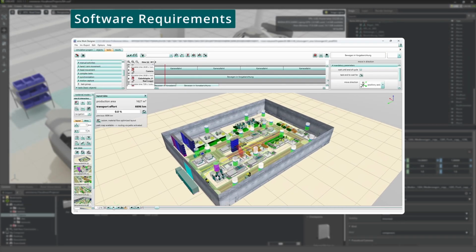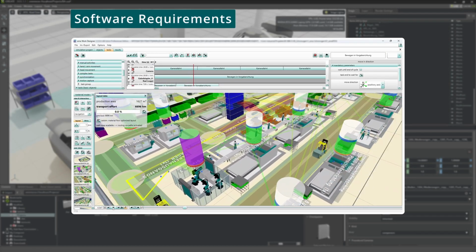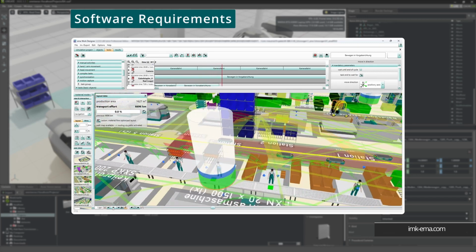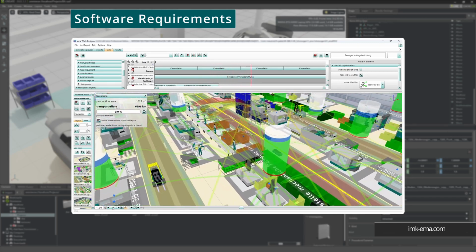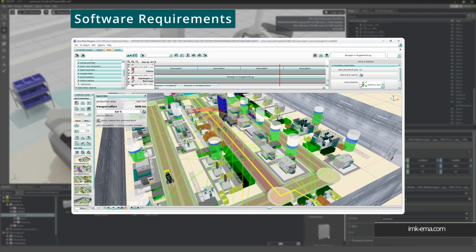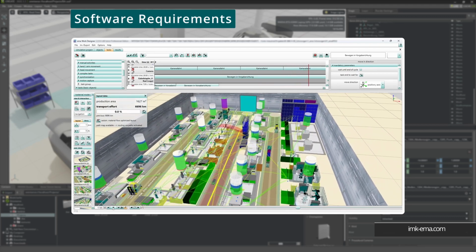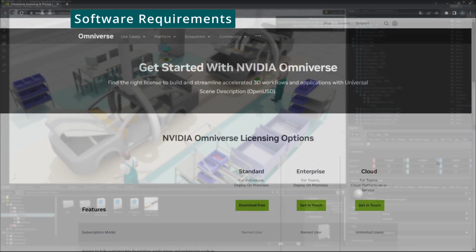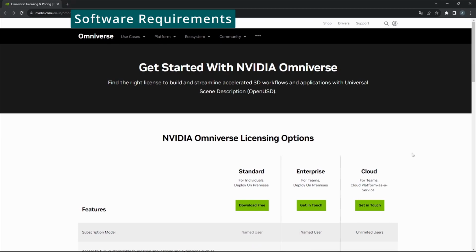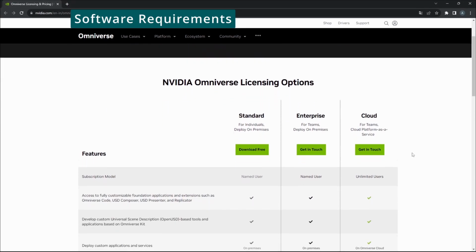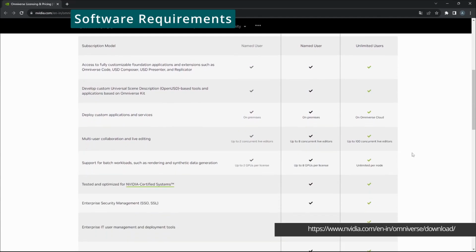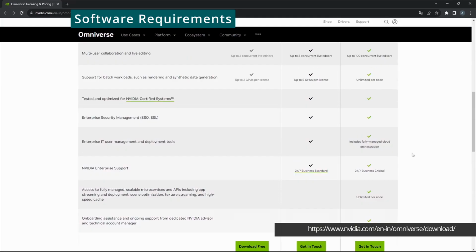Regarding the software, an EMA version from 2.3 is required in the Pro edition. In the other editions, an Omniverse module can be added. Additionally, you need the NVIDIA Omniverse launcher, which can be downloaded from the following link. Choose the standard version of the launcher here to get the free access to NVIDIA Omniverse.